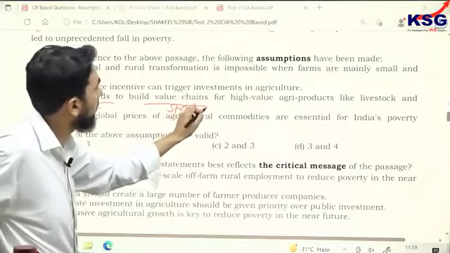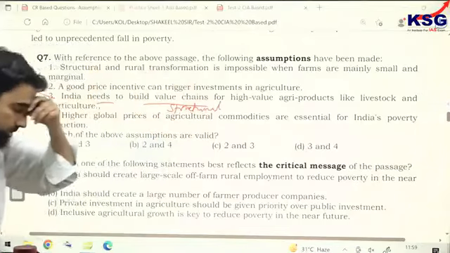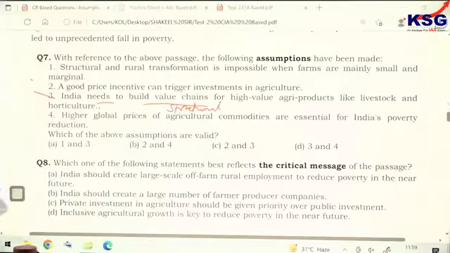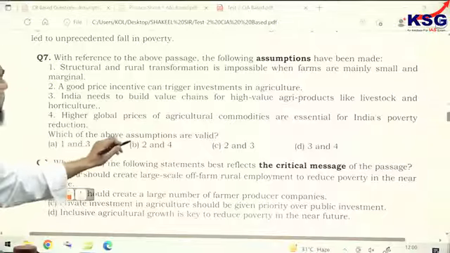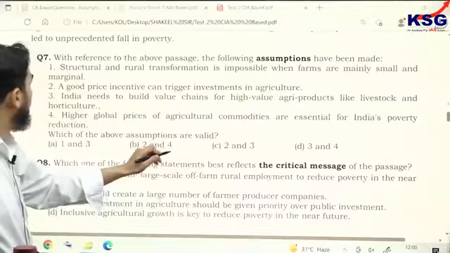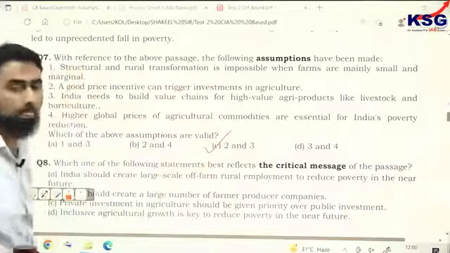It sounds like the agri product or horticulture business, rural transformation, and it seems structural that value chains should be built. That's a manifestation of the example given about China and Vietnam. So dear, this should have been your answer. The critical message of this passage we have already done. So for passage number 7, the correct answer is options 2 and 3, C option.